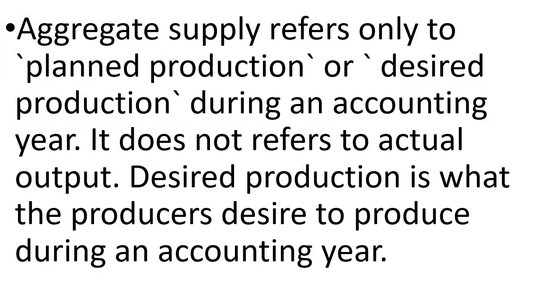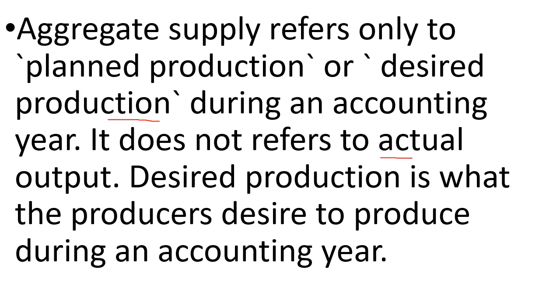Now, as I told you that it is a planned production. Producers plan it. So, aggregate supply refers to only planned production or desired production during an accounting year. It does not refer to actual output. It is just a planned production. As aggregate demand is a planned demand, in the same way aggregate supply is a planned production.